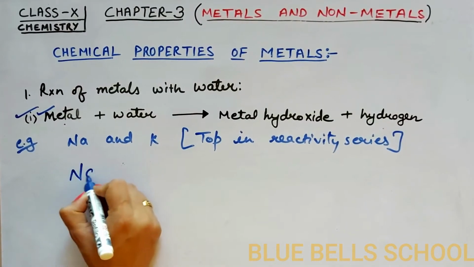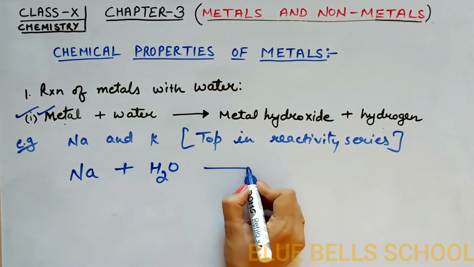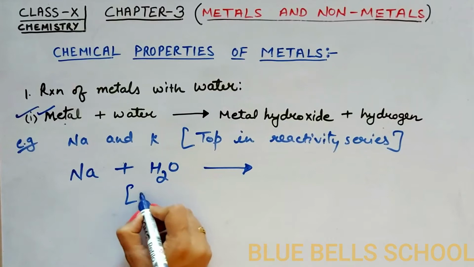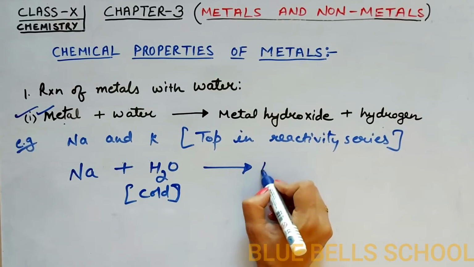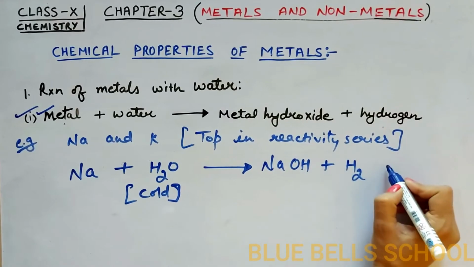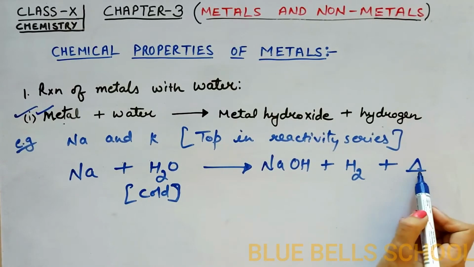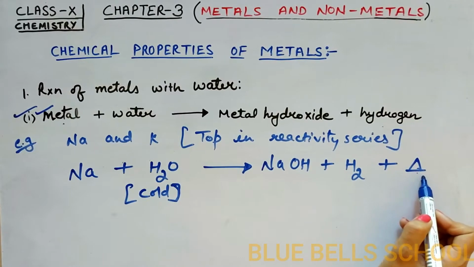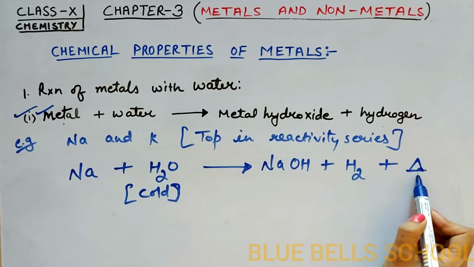Equationally, when we add sodium in water, what type of water? Water here is cold water. A fast reaction takes place, forming sodium hydroxide plus hydrogen gas and lots of heat energy. This heat energy causes a little explosion in the lab. It means this heat energy is enough to cause a little explosion in a chemical lab.